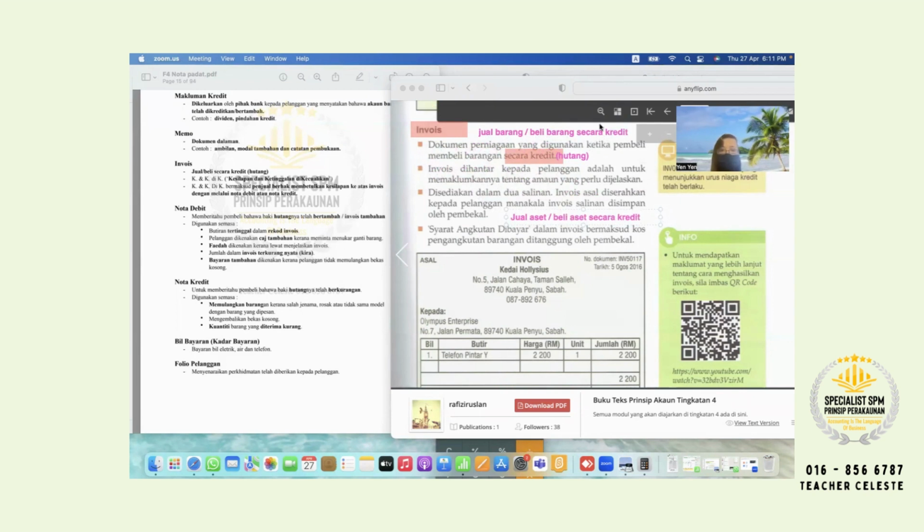Write down on invoice here: one function, jual barang secara kredit, beli barang secara kredit, jual aset secara kredit, beli aset secara kredit, then invoice. Please put a big star here, must come out in your exam. And you use it in your chapter 4 a lot based on invoice. You must remember. Okay, next, continue.